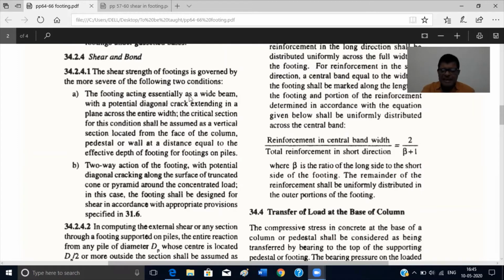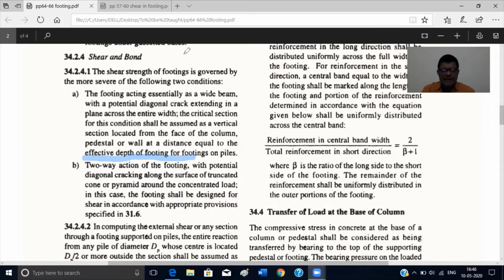The footing acting essentially as a wide beam with a potential diagonal crack extending in a plane across the entire width, as we have discussed. The critical section for this condition shall be assumed as a vertical section located from the face of the column, pedestal or wall at a distance equal to effective depth of footing or footings on piles. Okay. So the vertical section will be taken this way. The critical section shall be vertical, located from the face of the column, pedestal or wall at a distance equal to effective depth of footings or footings on piles.